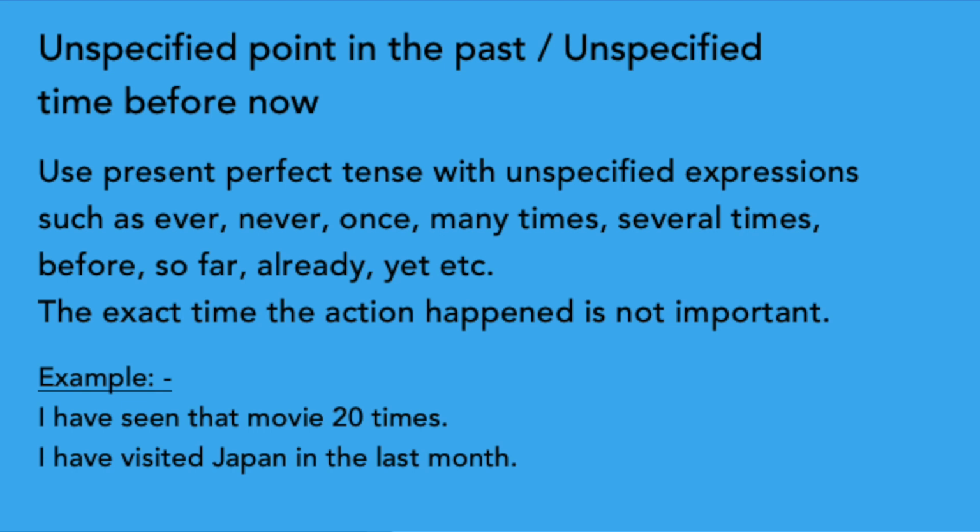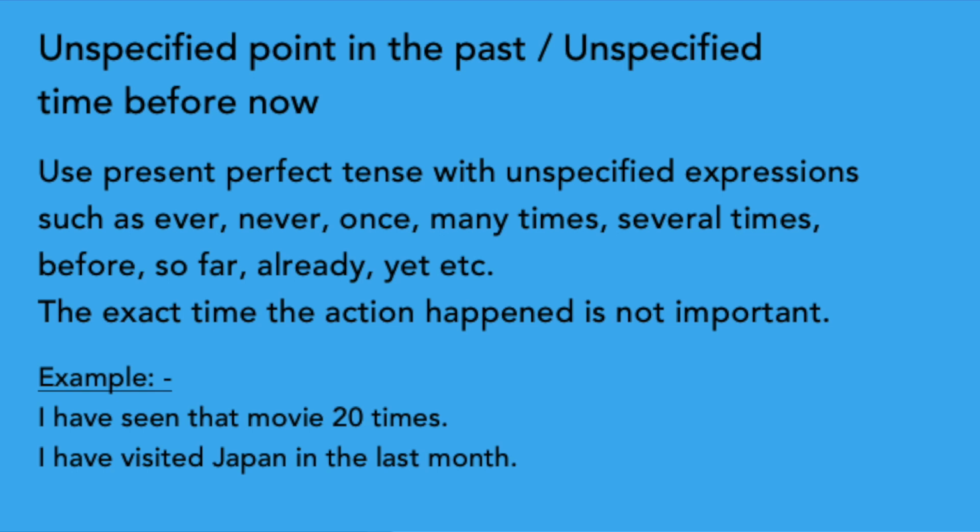Sometimes we want to limit the time we are looking in for an experience. We can do this with expressions such as in the last week, in the last year, in the last month, this week, this month, etc. Remember, last month and in the last month are very different in meaning. Last month means the month before now, and it is considered a specific time which requires simple past. So we can say I visited Japan last month.